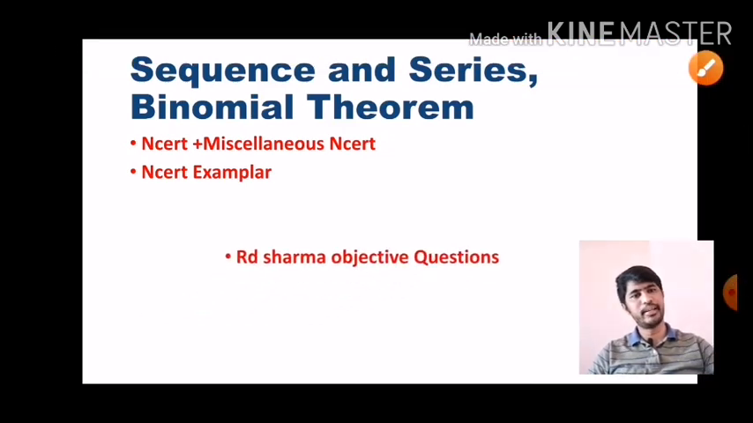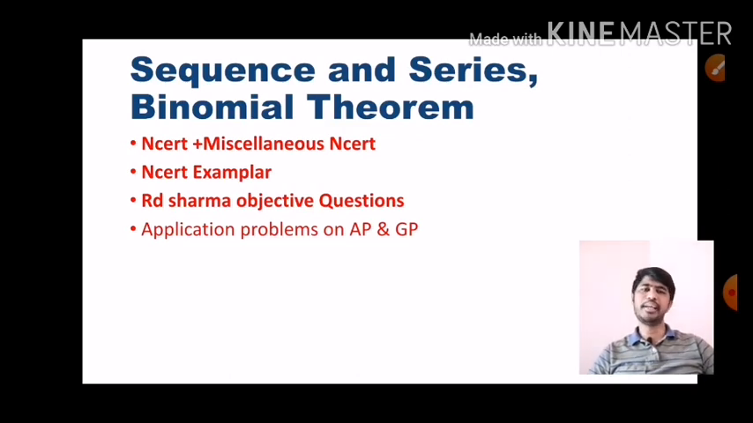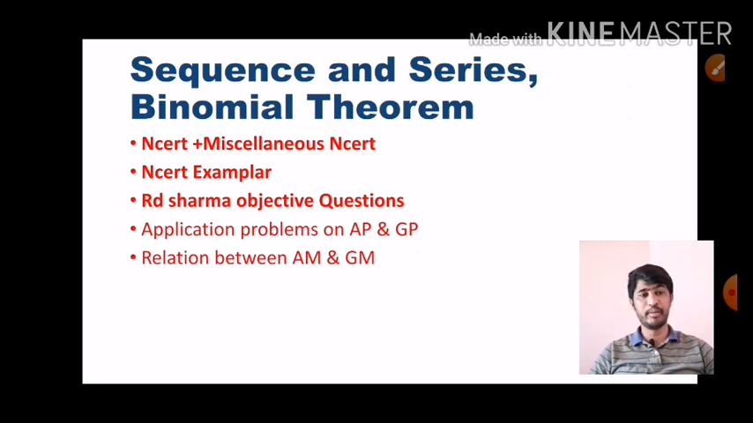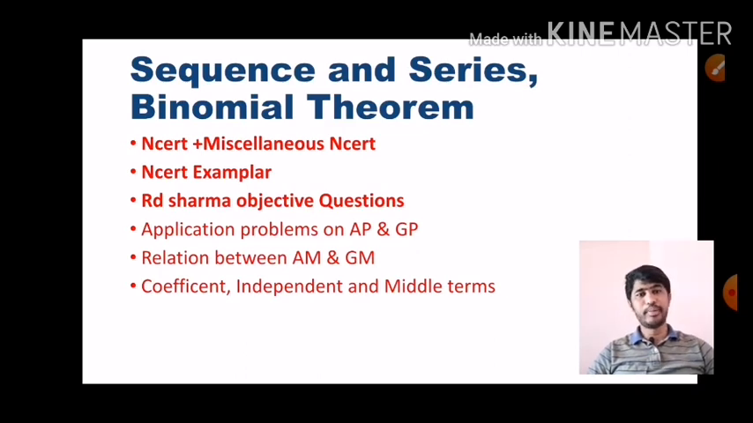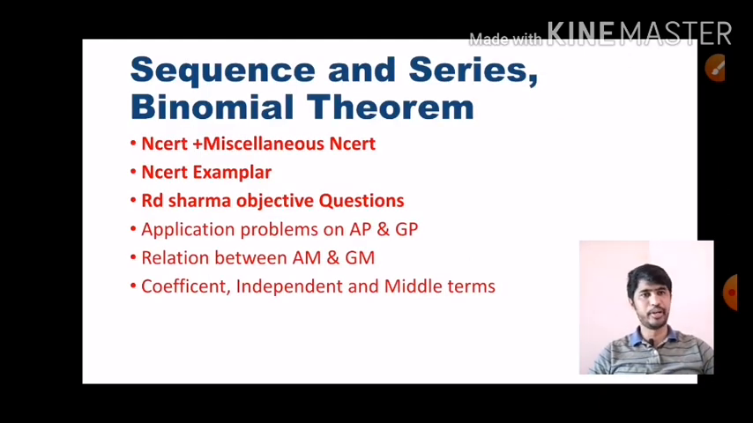And here also same thing, you have to practice NCERT miscellaneous, NCERT exemplar, and objective questions. These 3 things are given as common in all the chapters because, as I told already, it is a basic preparation for any student. And next, what do you want to practice? Application problems on AP and GP. You have to concentrate on these application problems, and focus more to face the JEE examinations. Next, the relation between AM and GM. We have some different standard formulas that you also have to practice. And from binomial theorem, the coefficient, independent term and middle term are very important. Based on that, applications are also very important.